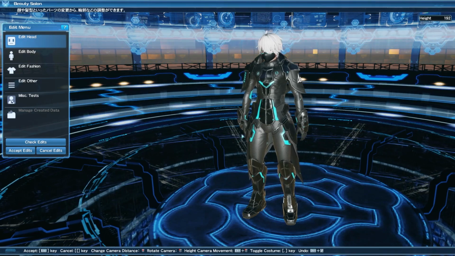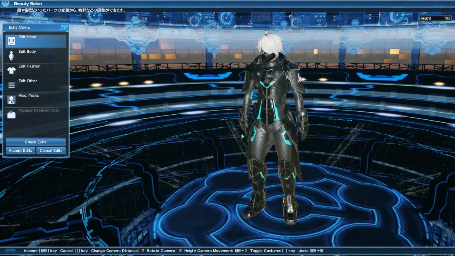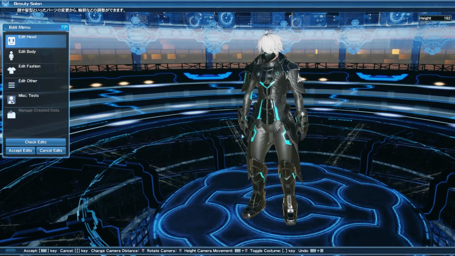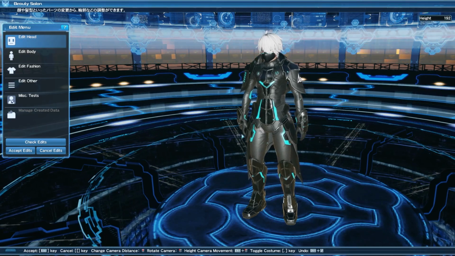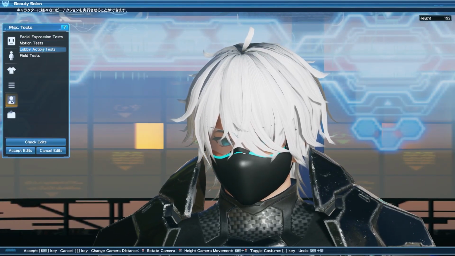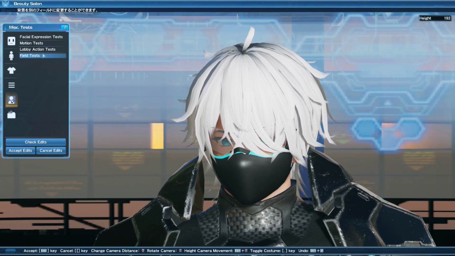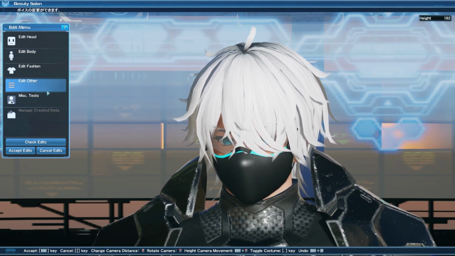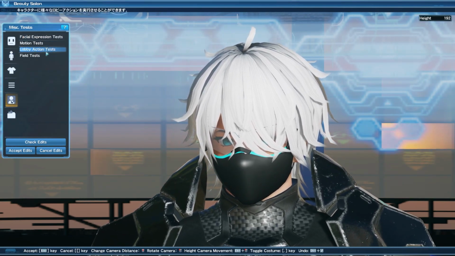So when you go into the Salon, you'll be met with a series of new features: edit head, edit body, edit fashion, edit other, and miscellaneous tests. Miscellaneous tests hasn't really changed at all. It's basically your lobby actions, your motion tests, your field tests, and your facial expression tests. This is something that's already been available in the Salon shop, even in the old engine.